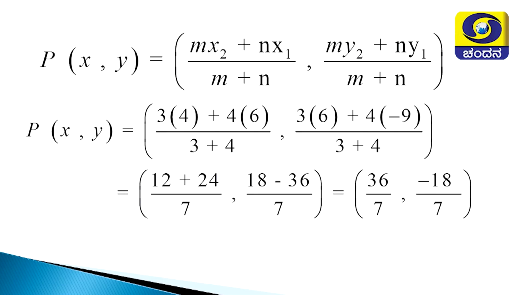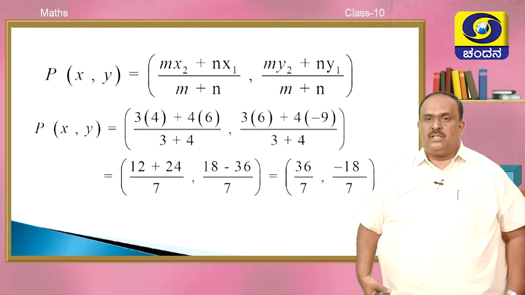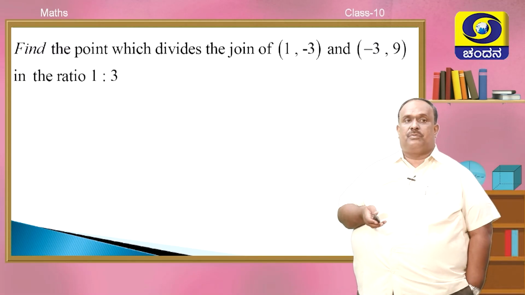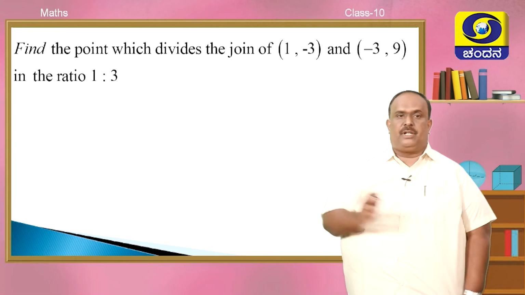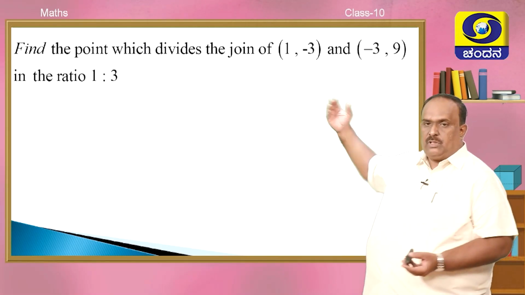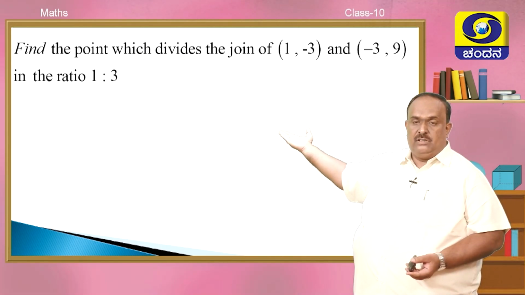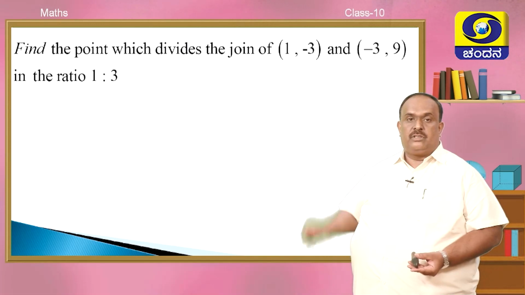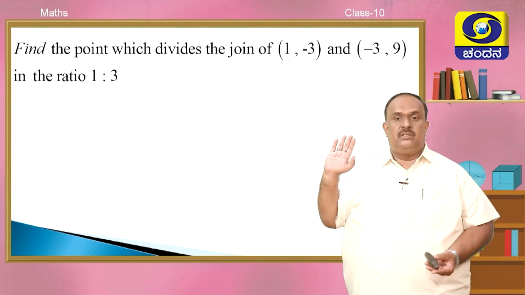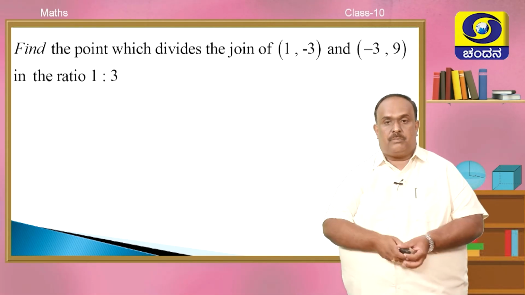Clear? I am not going to focus on the substitution and the simplification. Here you should substitute correctly, very properly. Find a point which divides the join of (1, -3) and (-3, 9) in the ratio 1:3. Similar type of question compared to the previous one. Only the numerical data and ratio have changed. The line is different, the point is different, the method remains the same. Write the data, same formula, substitute, you will get the point of division.